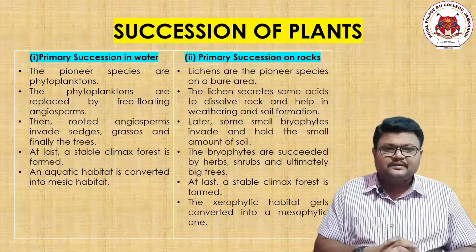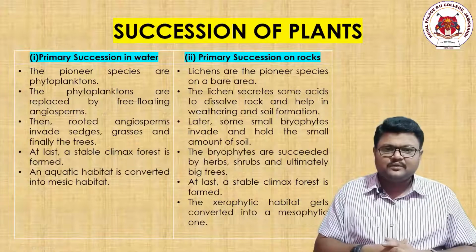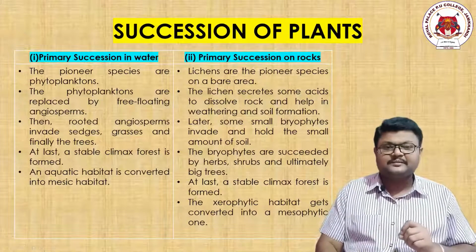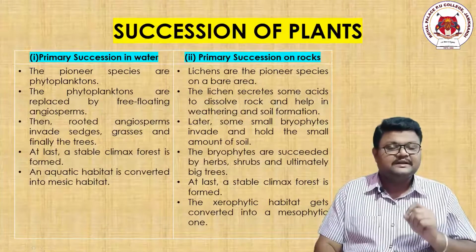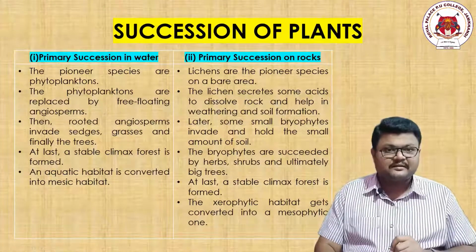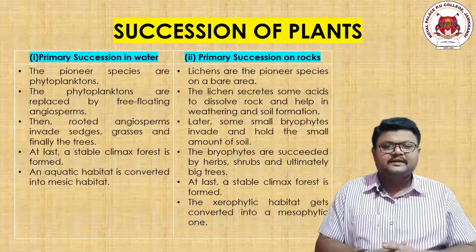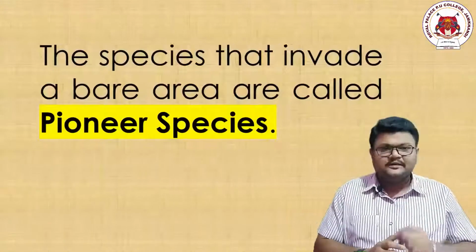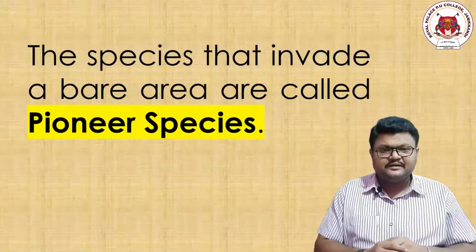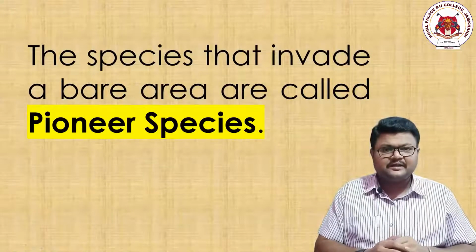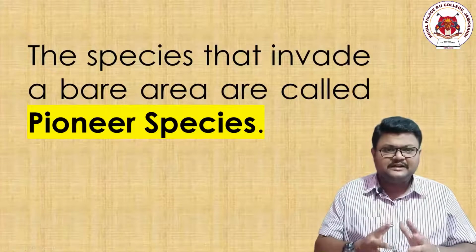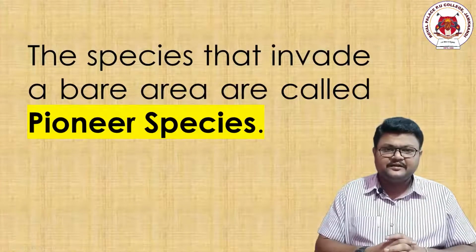Observe the table from point number 1, 2, 3, 4. We'll discuss. Right. So first one. In case of primary succession of the water, the pioneer species are the phytoplanktons. Sir, what is the meaning of pioneer species here? What are pioneer species? The organisms which invade a bare area are called the pioneer species. The organisms who are present earlier in that area are called pioneer species.